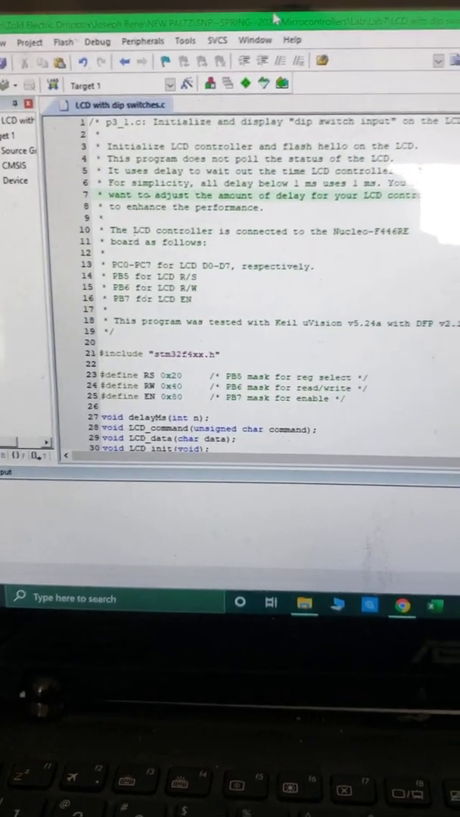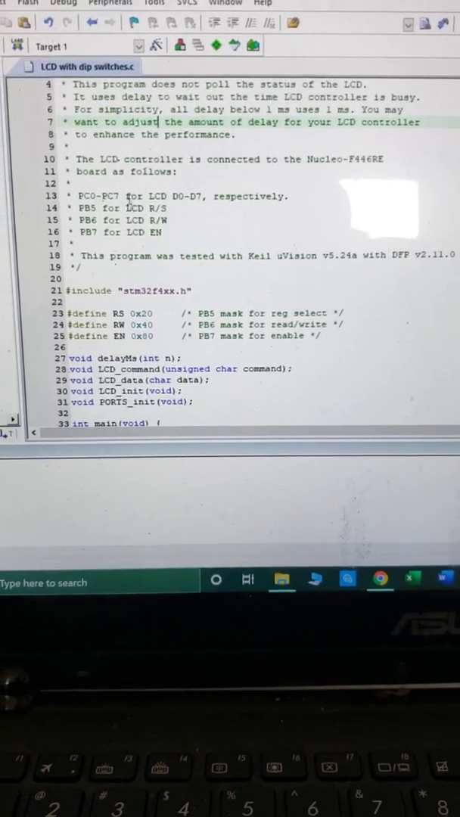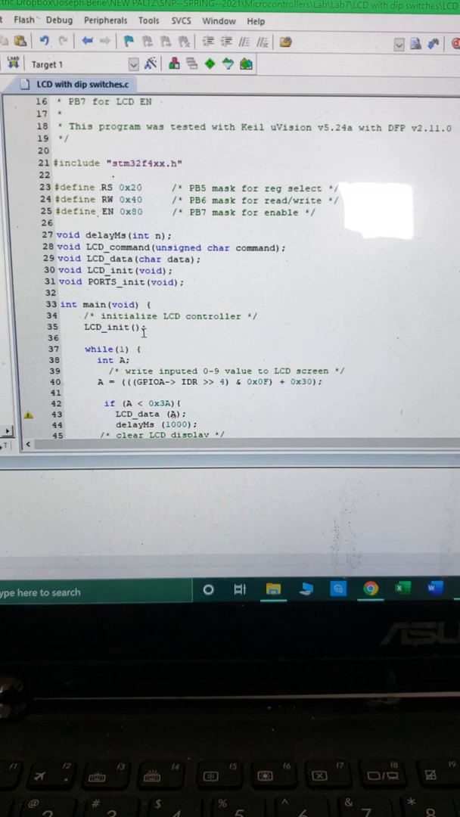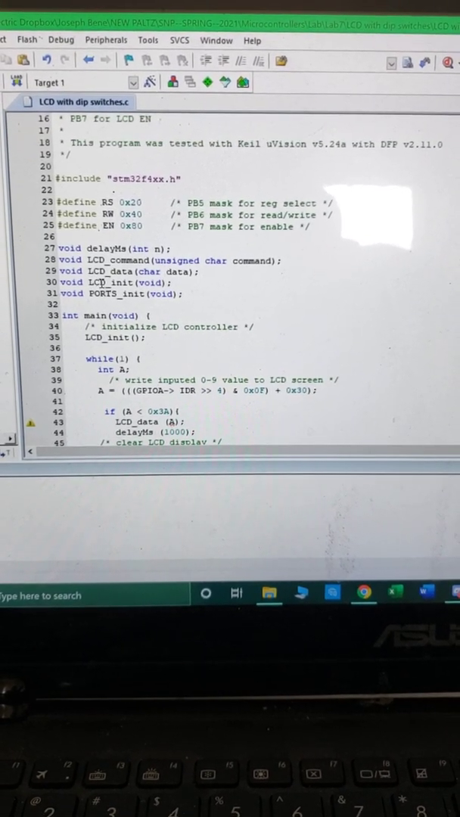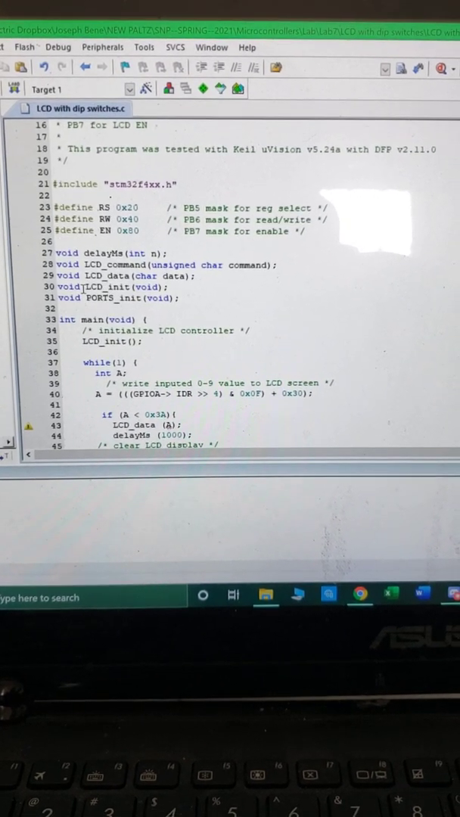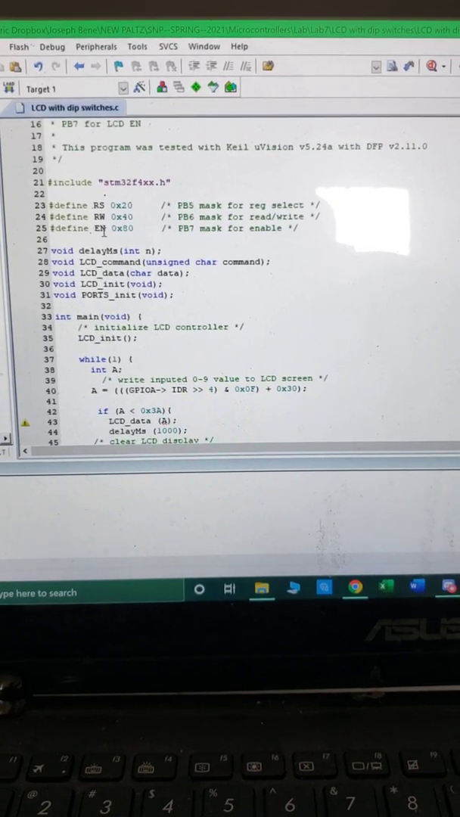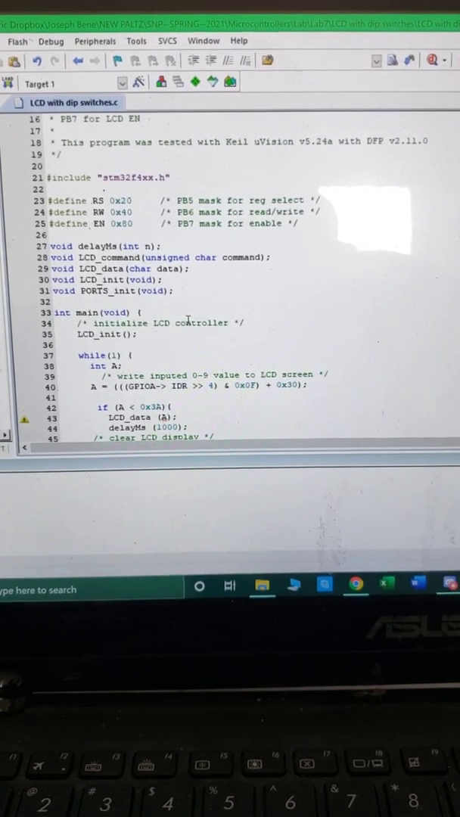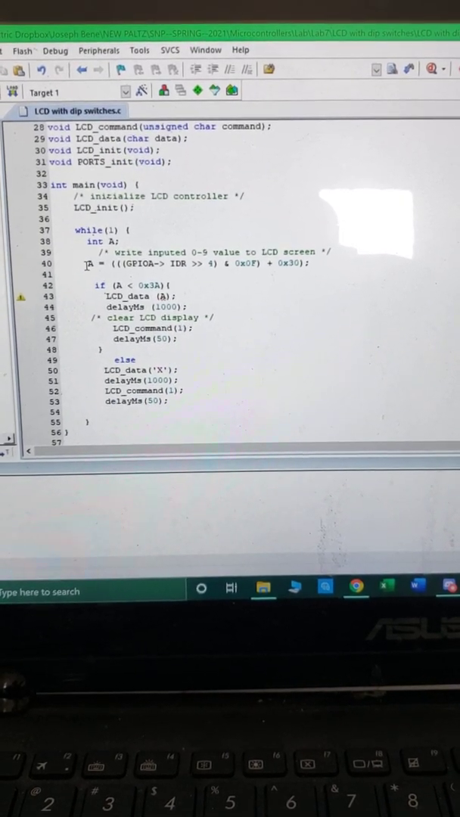So if we come here and then look at our code, we have our main initialization, ports, port commands, LCD data and LCD init commands, and the LCD command line. Now our main code loop is here.